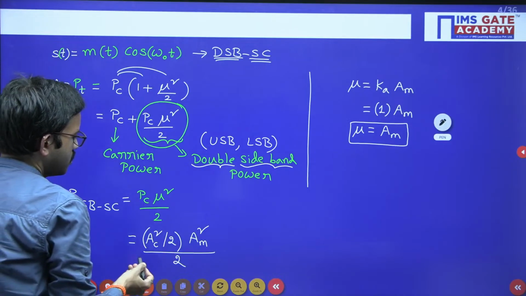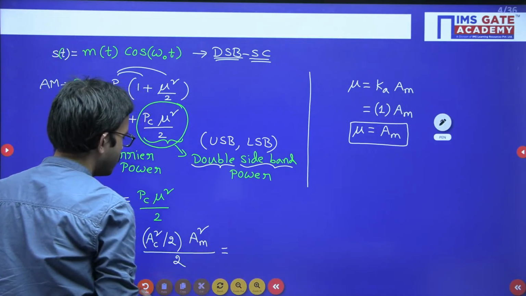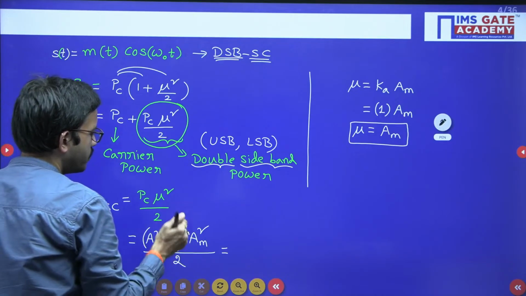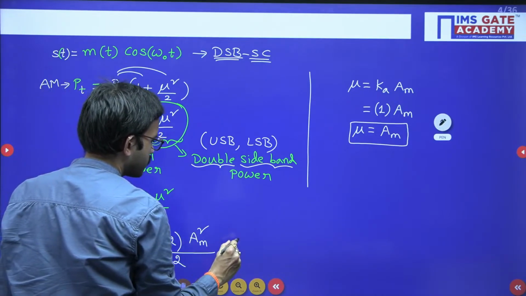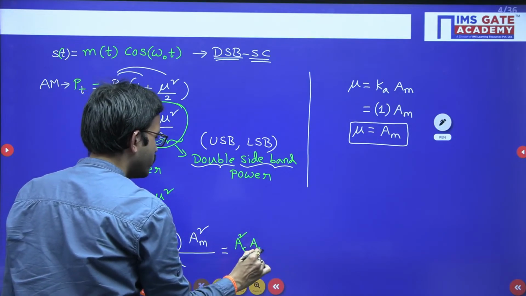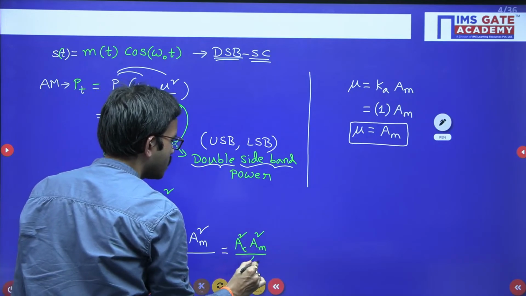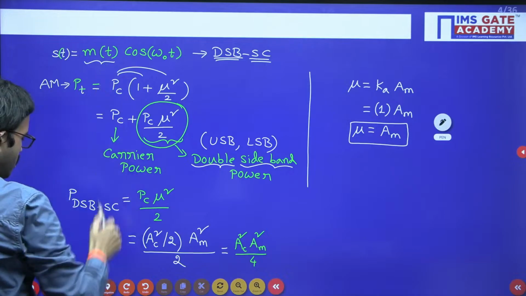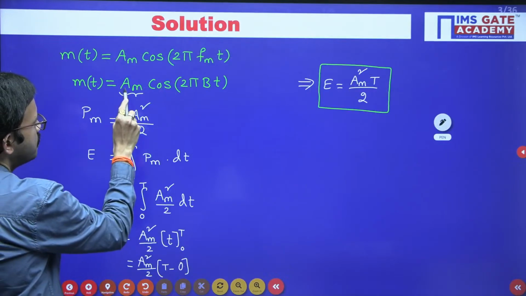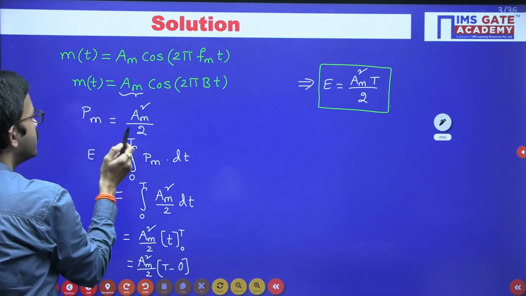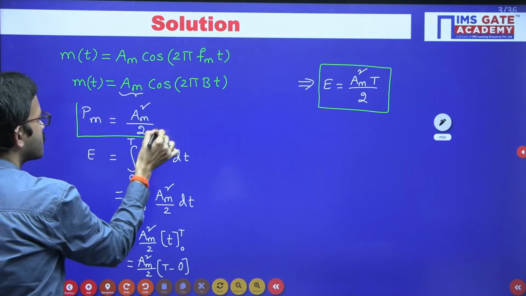From here, Ac square into Am square divided by 4. But if you observe, you have the message signal m of t, which is Am cos 2 pi fm t, and regarding that, the power is Am square by 2.